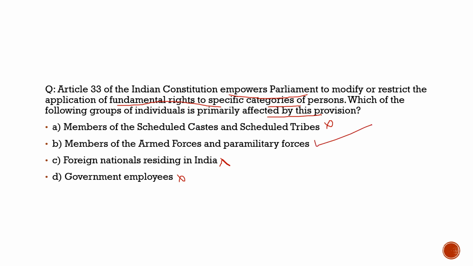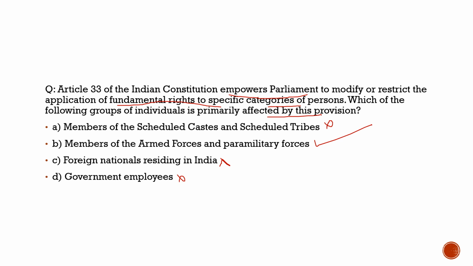So why is this extraordinary power given to the Parliament? So that there would be discipline in the army, as the army is the backbone of the country. If we have a strong army, a disciplined army, then we have a strong and disciplined democracy. We have protected borders, and our country is protected because of the disciplined army. So this is very important, and this has been brought in under Article 33. So Article 33 is about what we discussed here. Now with this, I hope you have understood the static part too.